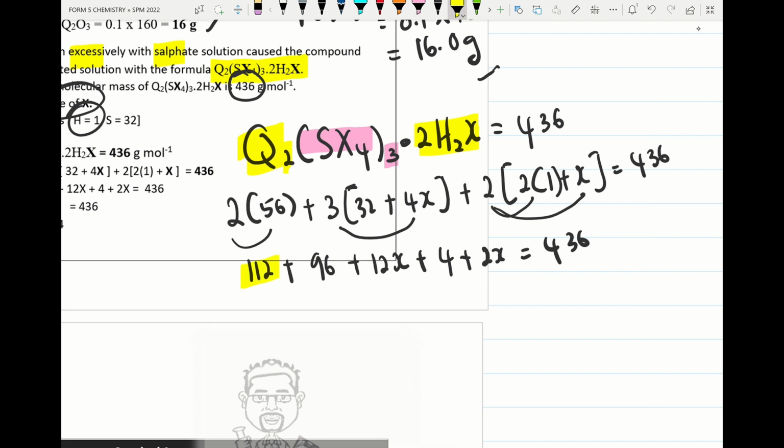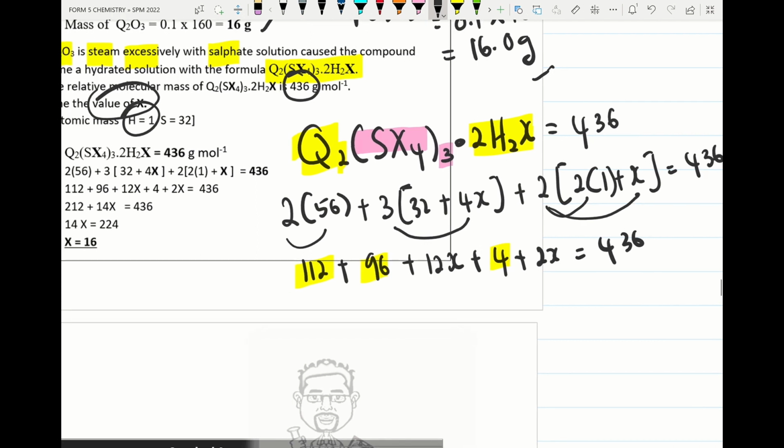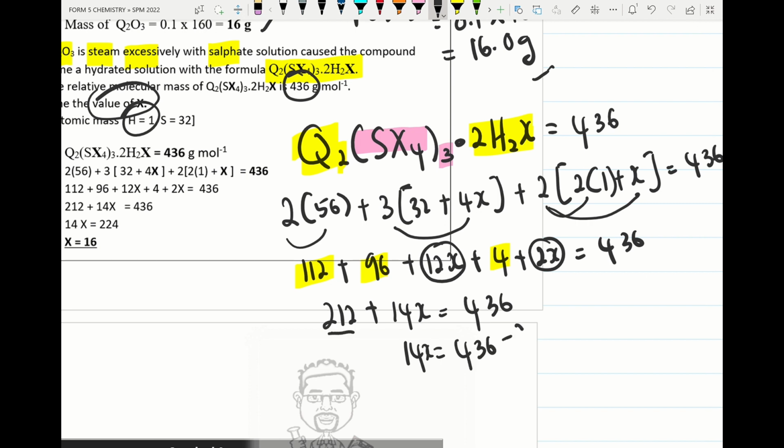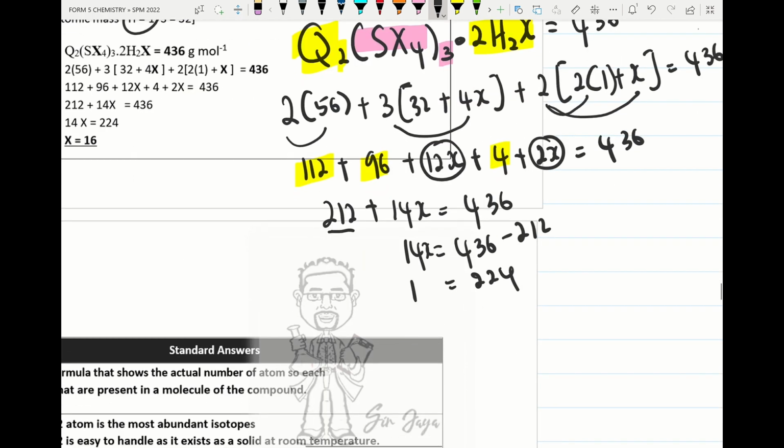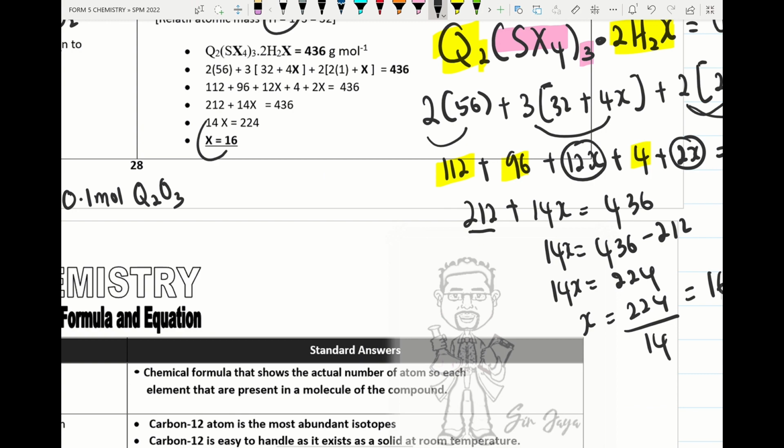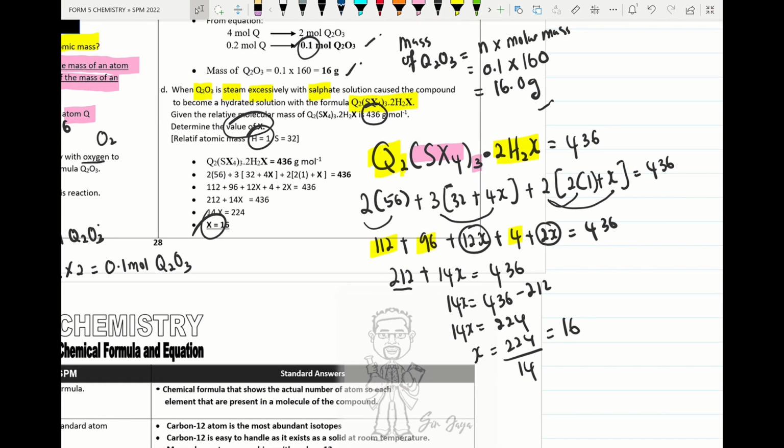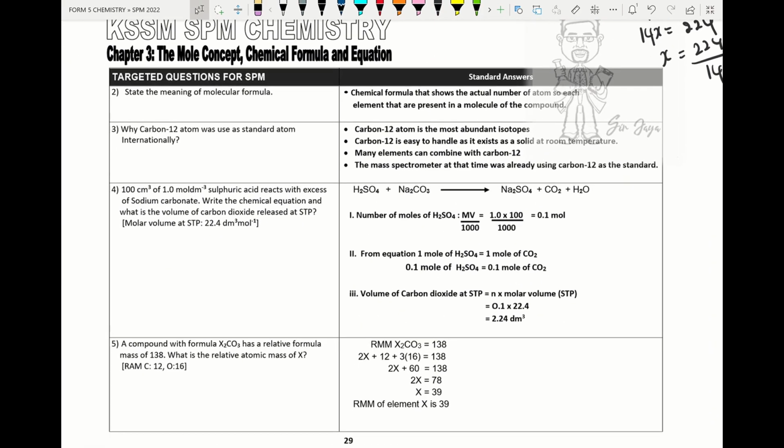Next I add all these again: 112, 96 and 4. So we will get 212, plus 12x plus 2x, so that will be 14x equals to 436. The 14x, we bring this one 436 minus 212, so this answer will be 224. So 14x will be 224. We try to find the x: 224 divided by 14, so the answer will be 16. So the answer is given. Try to practice more questions on this part and do more revision. So we move on to the next part.